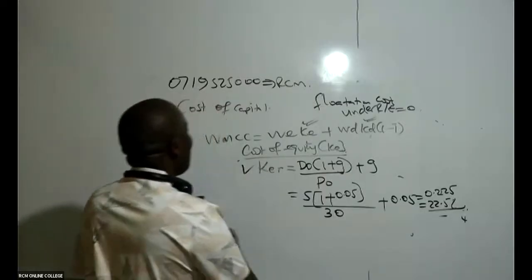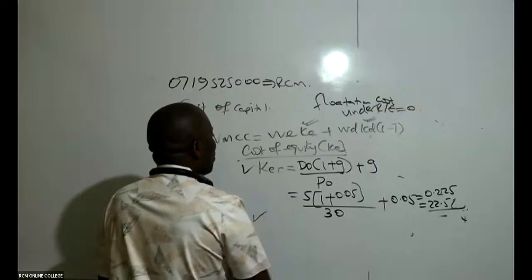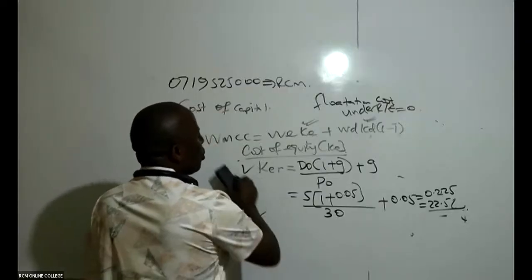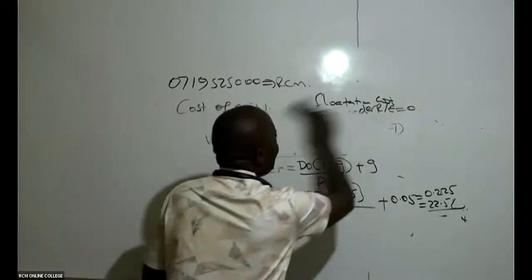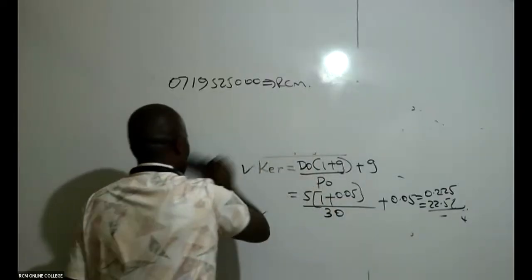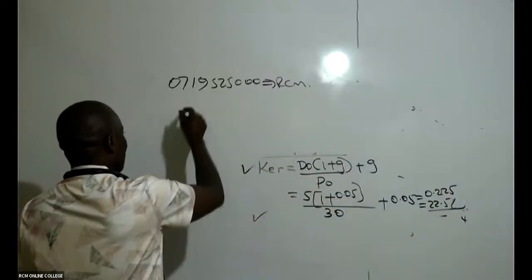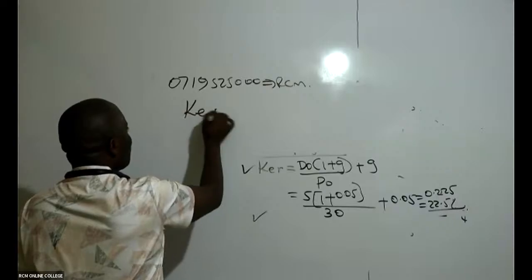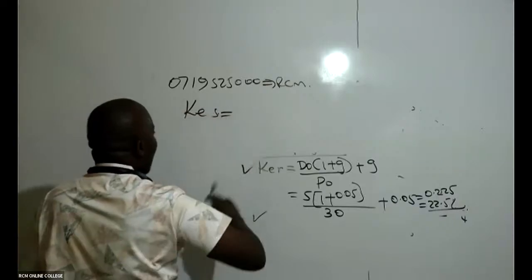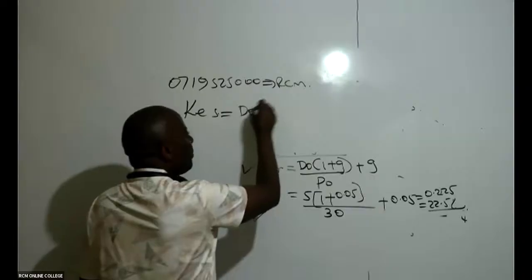So then go ahead and give me the second tick there, and give me the cost of equity, ordinary shares. Every other thing will remain the same.